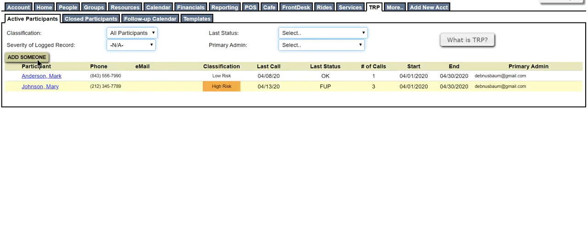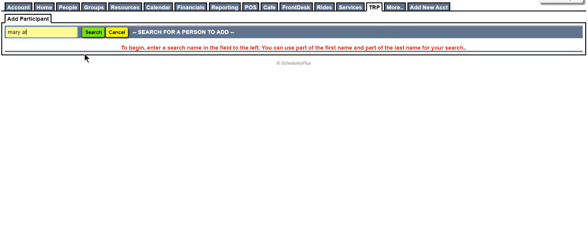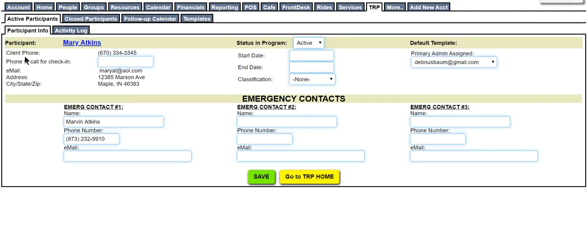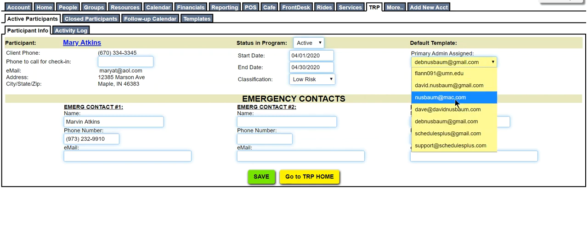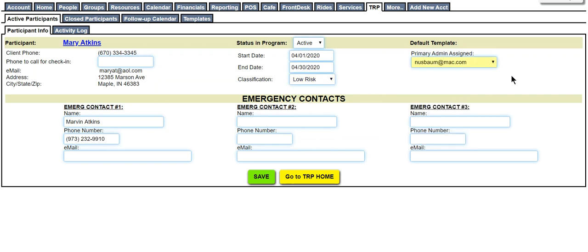It's very easy to add a new person to the program. Simply click on Add Someone, look for the person you're going to add, select them, and then it pre-populates with information from their person record, including their emergency contact information. You can edit that further if you need to, and then you'd identify the start and end dates for how long this individual will be a part of the program, and whether or not there is a classification. You can also assign specific admins to be that primary contact for that person.